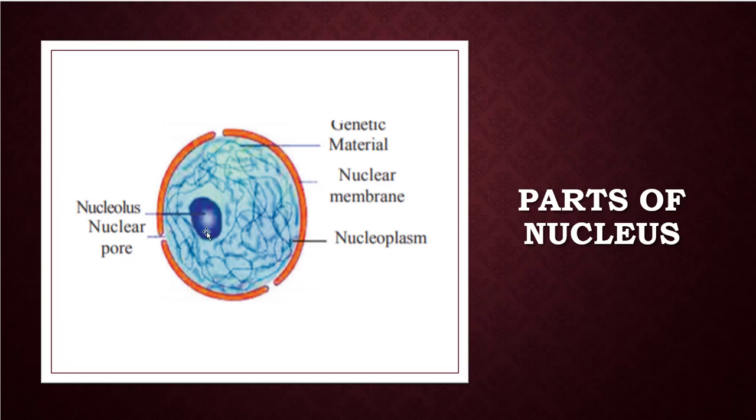The blue dot you are observing is the nucleolus. And this nuclear membrane has some gaps. Those gaps, openings, are called nuclear pores. Okay, children. These are the parts of the nucleus: genetic material, nuclear membrane, nucleoplasm, nucleolus, and nuclear pores.